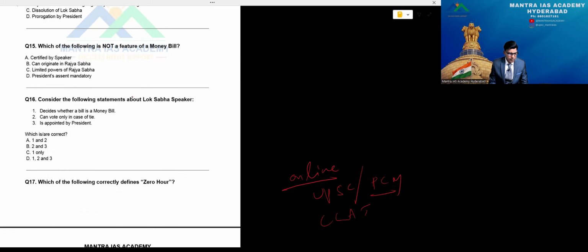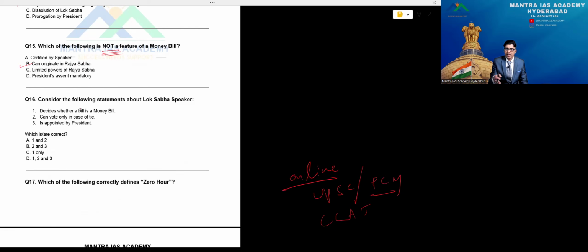Option one is certified by the Speaker, and option two is can originate in Rajya Sabha. Question number 15, beta: which of the following is not a feature of a money bill? The very important word is not. So definitely the second one, can originate in Rajya Sabha, is utterly wrong. This is the right answer. And certification of the Speaker is mandatory, because it's a money bill that he has to certify.